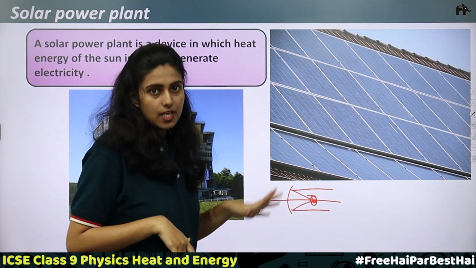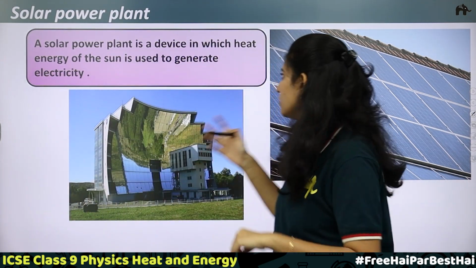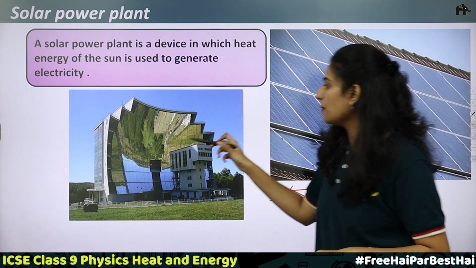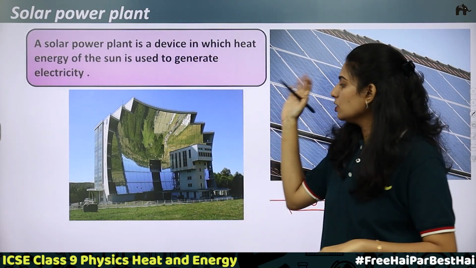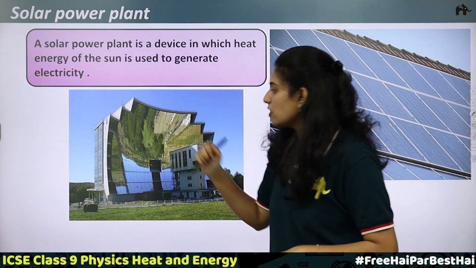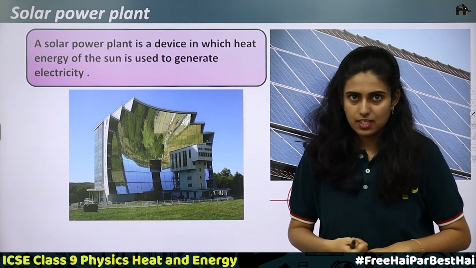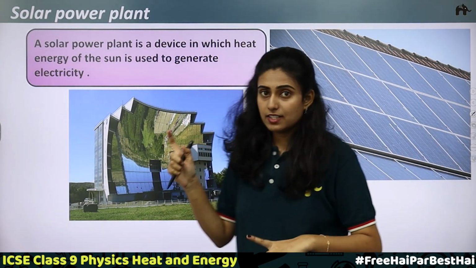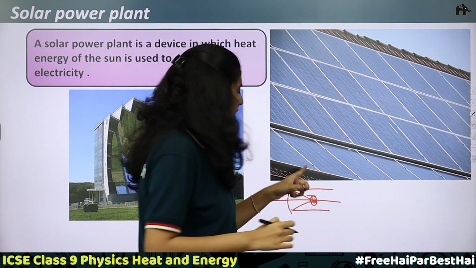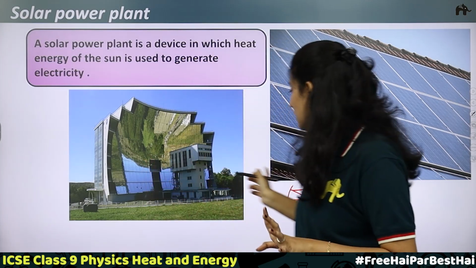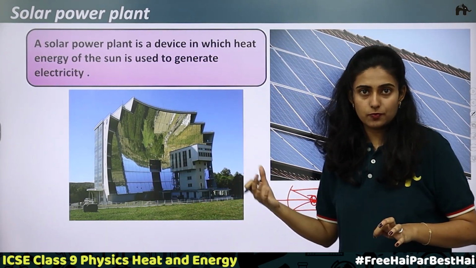The same thing happens in solar power plants. You can see in solar power plants there are many concave reflectors. The sunlight which falls on them gets reflected and concentrated at a focus. Here we can boil or heat water.